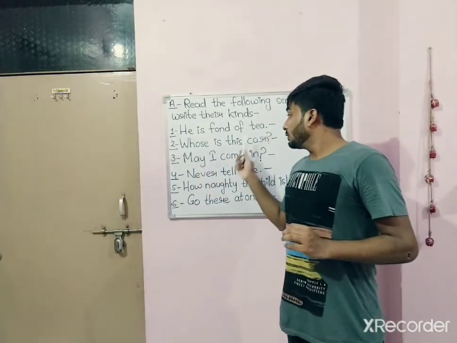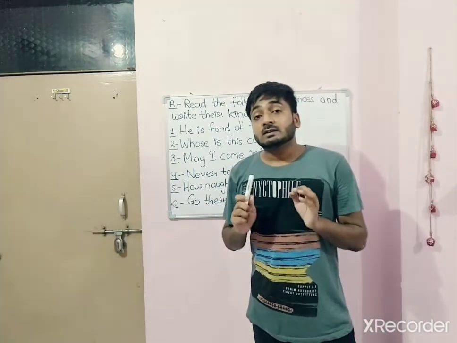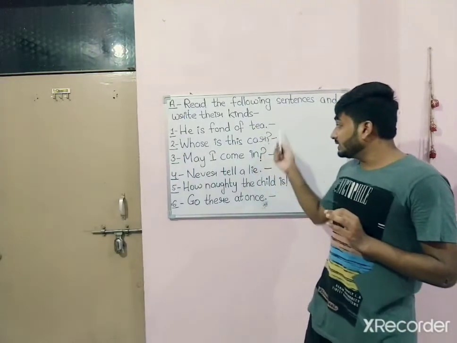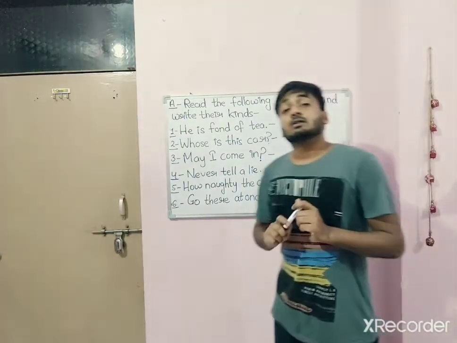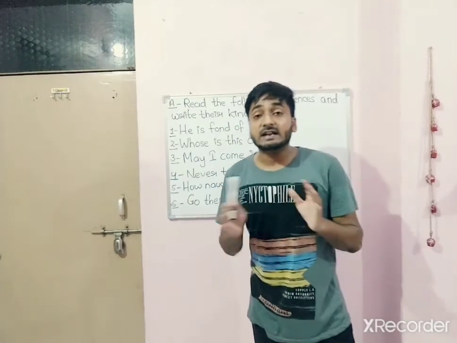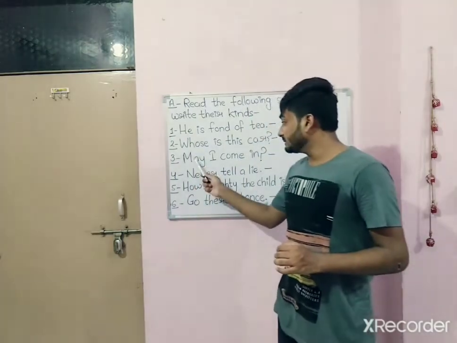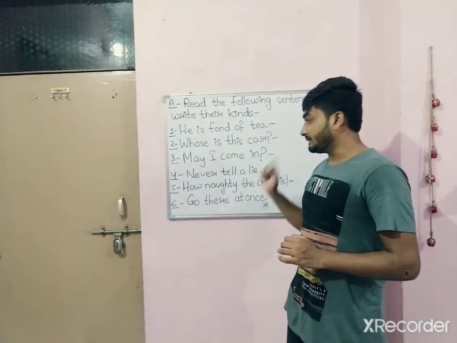Number 2, whose is this car? It ends with a question mark. When a sentence ends with a question mark, that sentence is an interrogative sentence. Number 3, may I come in?